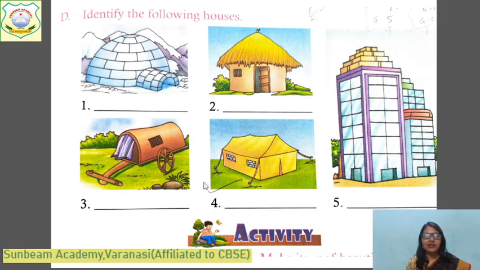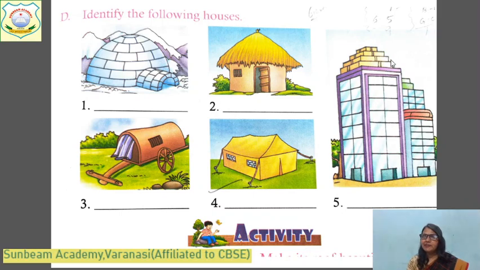Come to the fourth one. What type of house is this? This is a tent. These both are temporary houses. A tent is made of canvas cloth. Many mountaineers, and people who go for a picnic in hilly areas, live in such tents. Our NCC and police also sometimes make such tents. This is a temporary house. What is this? Tent.